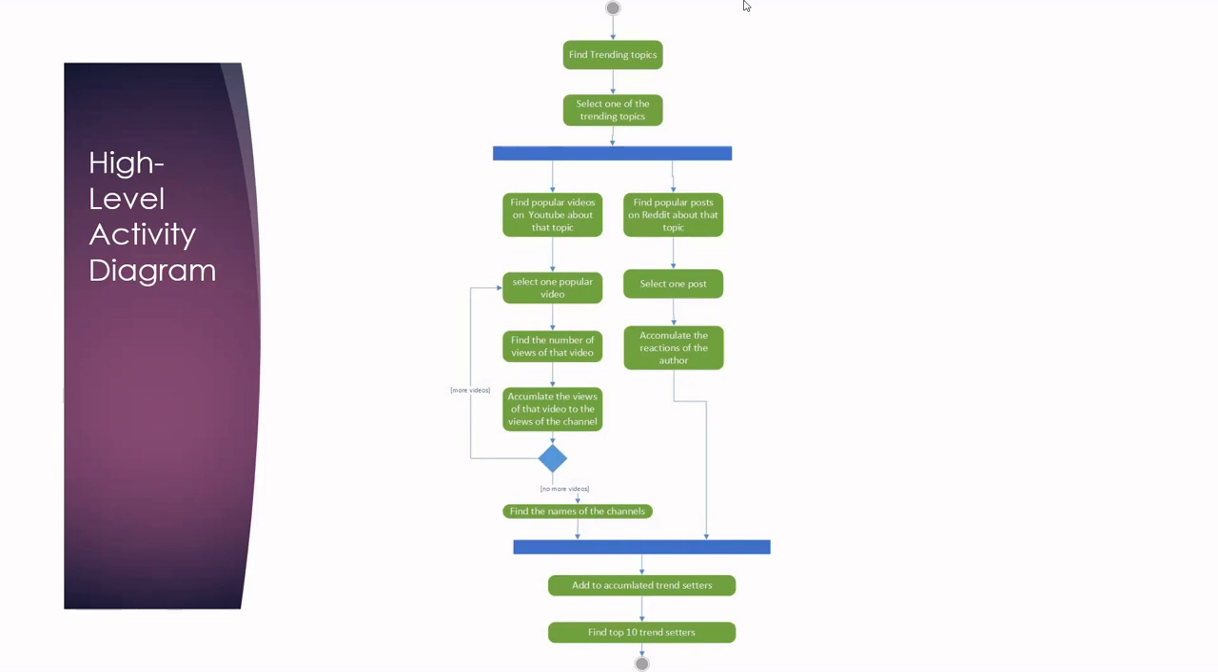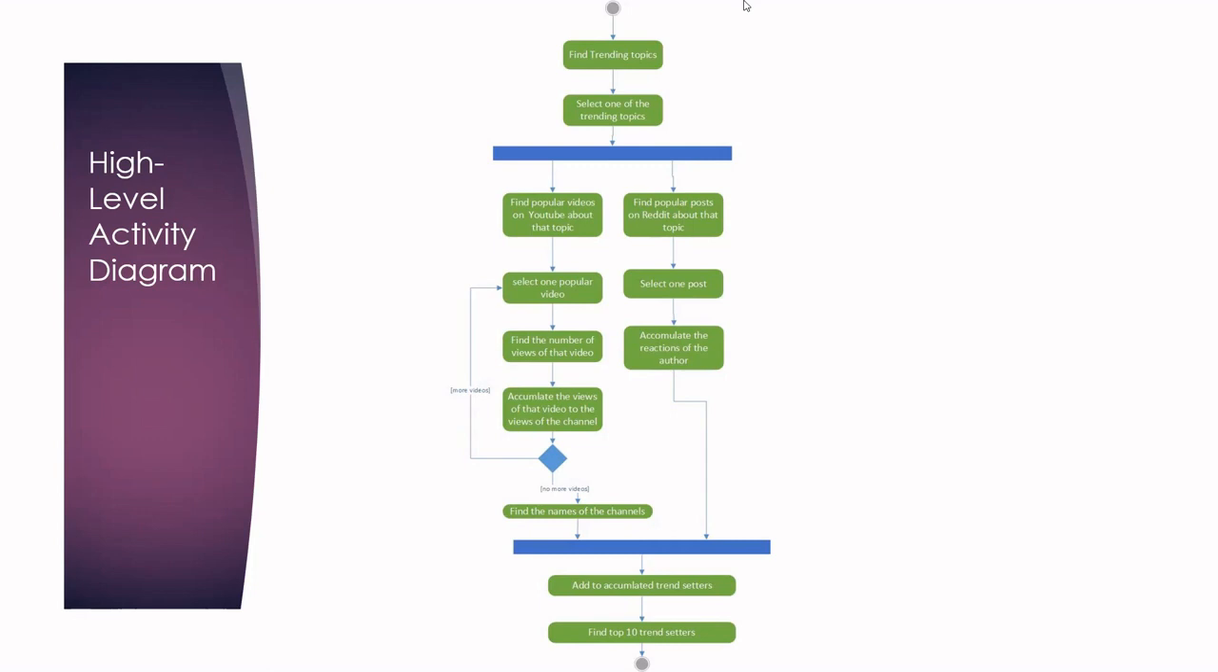Now it is slightly different on Reddit or any similar platform. We just get the most popular posts, select one of them, and accumulate the reactions. So here we represented the popularity of the video based on the views. Obviously, the posts on Reddit don't have views. They may have reactions instead, right? So we use the reactions as the measure of popularity. I just forgot to represent the loop here. But we don't need this step for this branch, so we go to the joining right away.